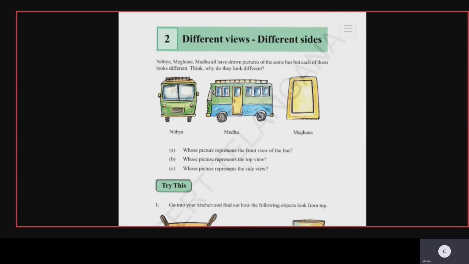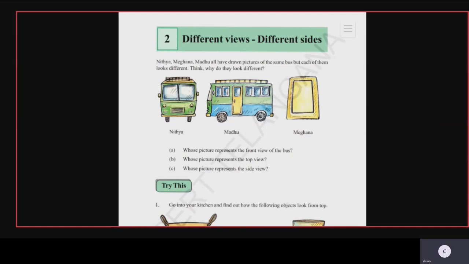Sometimes it will have the same images, even if you see from the front side or from the back side, the images will be the same. But in some objects, the representation of the front and back view will differ. Okay children, now you can see the bus is showing the side view drawn by Madhu.